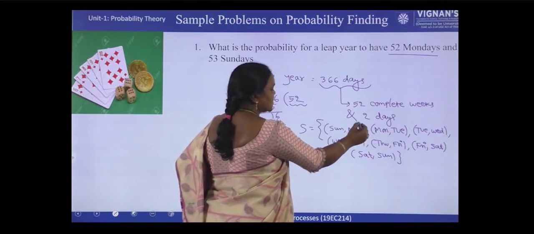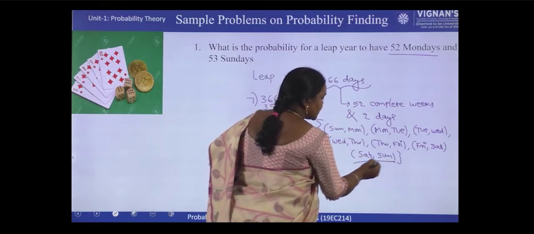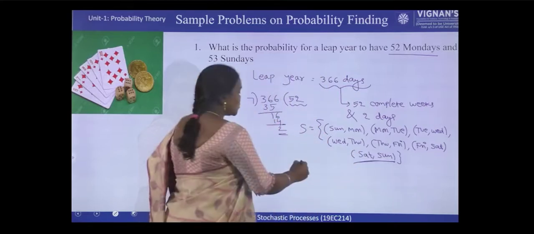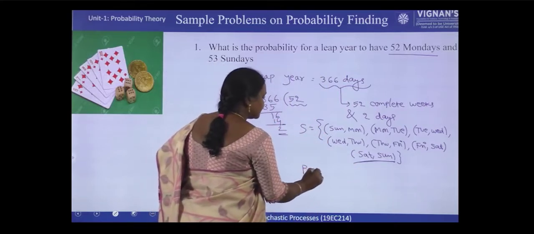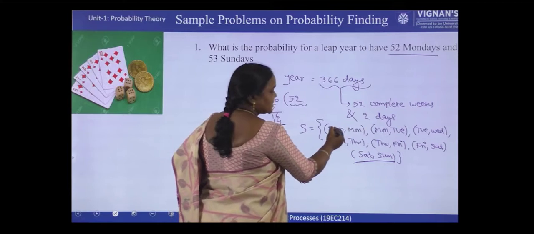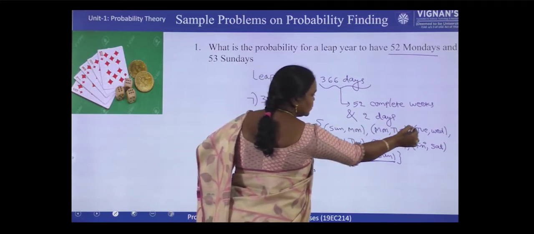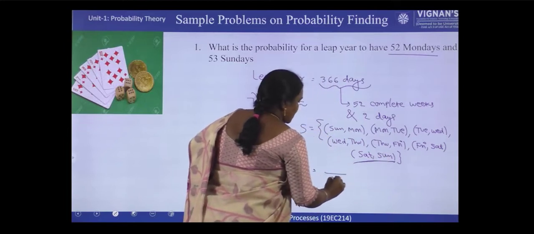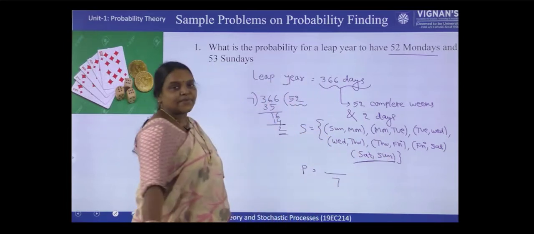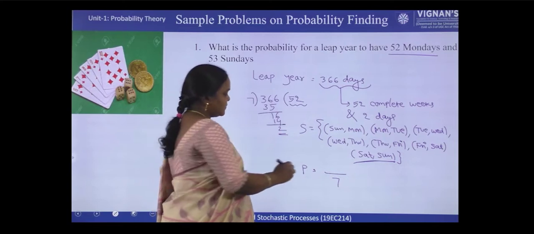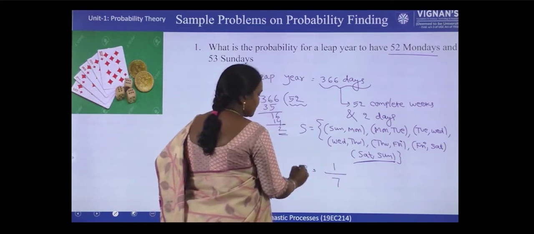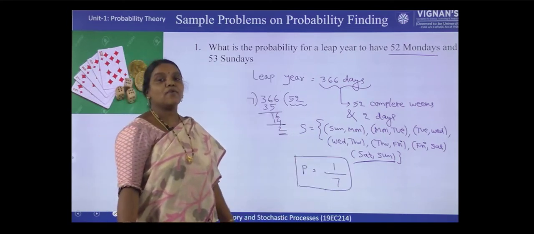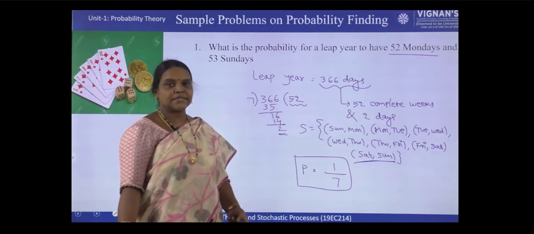So we should not consider this. This combination we can consider. So what is the probability? Out of 7 possibilities, 1, 2, 3, 4, 5, 6, 7, how many are satisfying the given condition? Only 1. So this is the probability, 1 by 7, to have 52 Mondays and 53 Sundays.